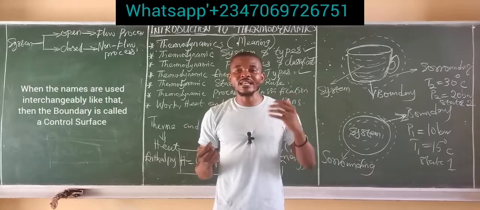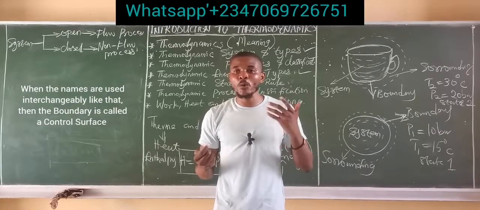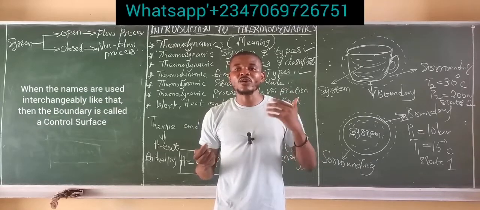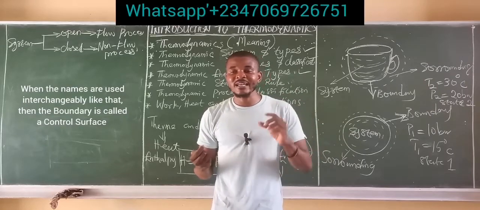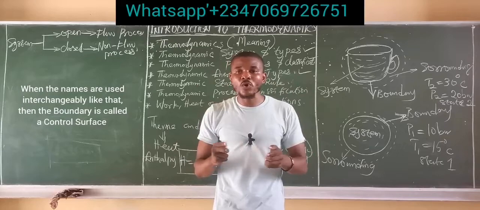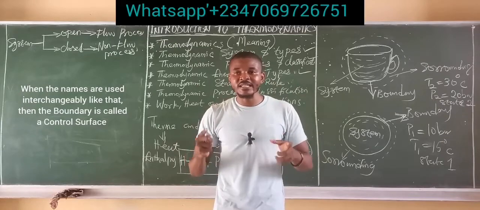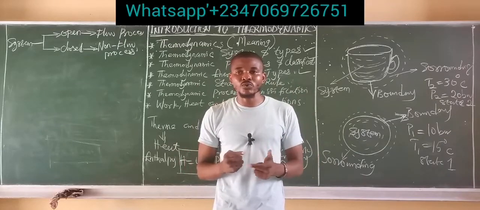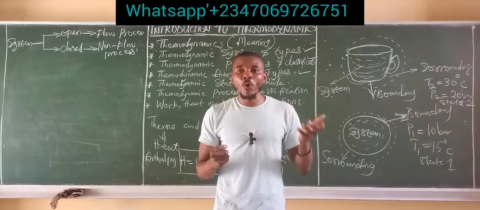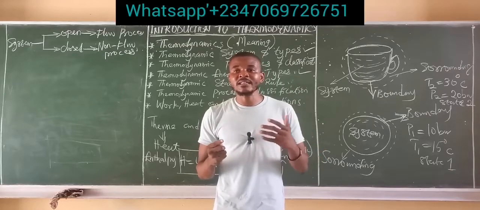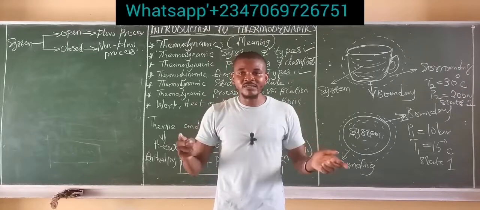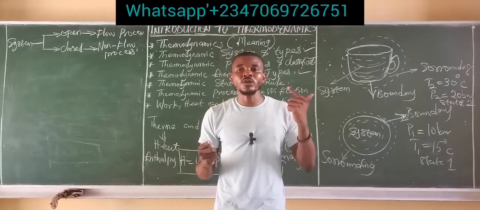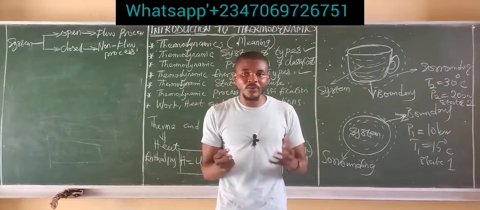And when we use these names interchangeably, instead of saying open and closed system, and we say control volume and control mass, then the boundary is called a control surface. So just keep that somewhere in mind.